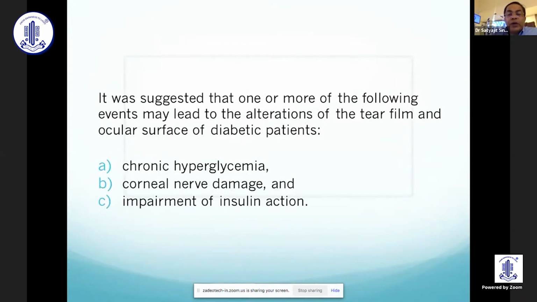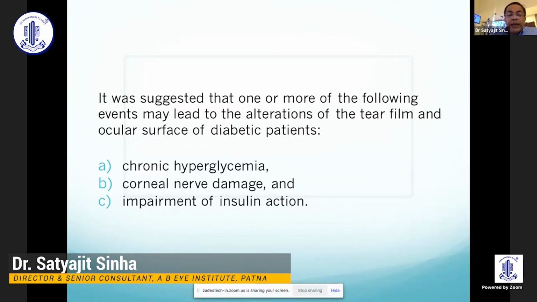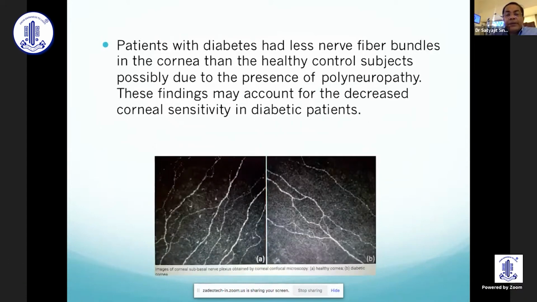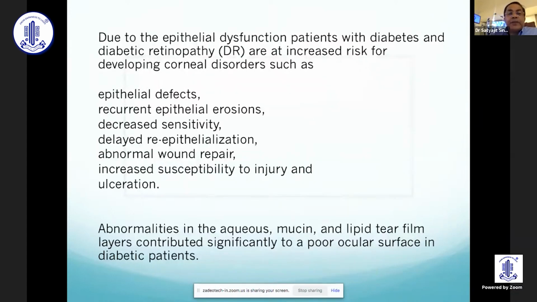It was suggested that one or more of the following events may lead to the alteration of the tear film and ocular surface of diabetic patients, and that could be due to the chronic hyperglycemia, corneal nerve damage, and impairment of insulin action. Patients with diabetes had less nerve fiber bundles in the cornea than healthy control subjects, possibly due to the presence of polyneuropathy. These findings may account for the decreased corneal sensitivity in the diabetic patients.